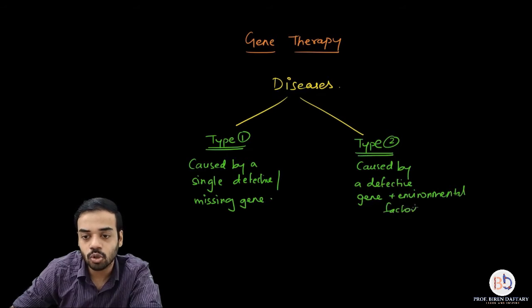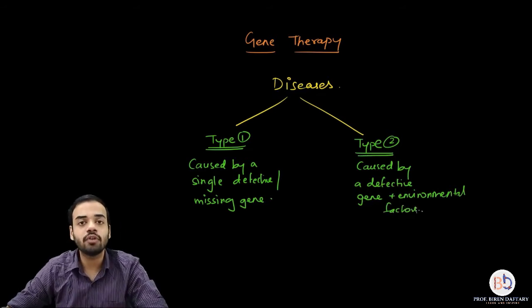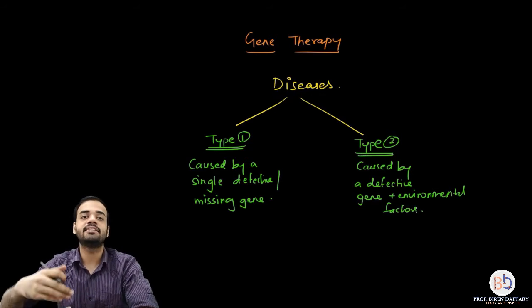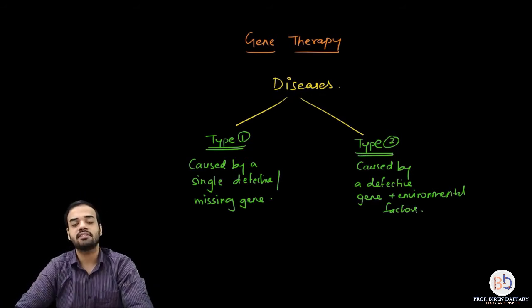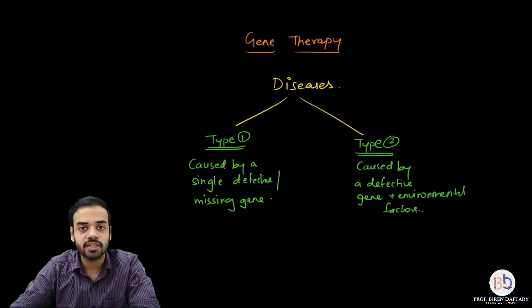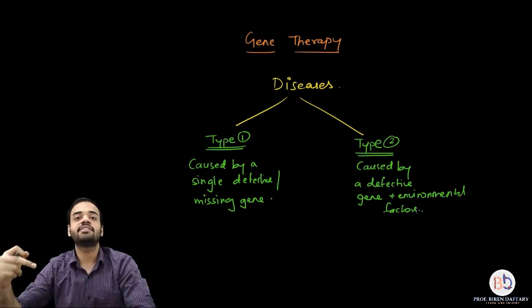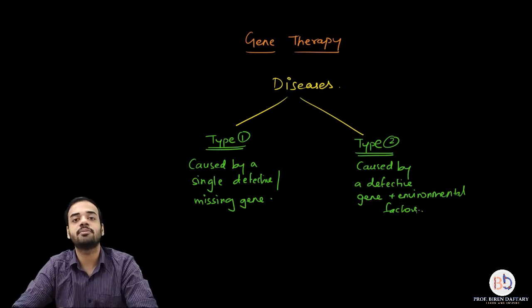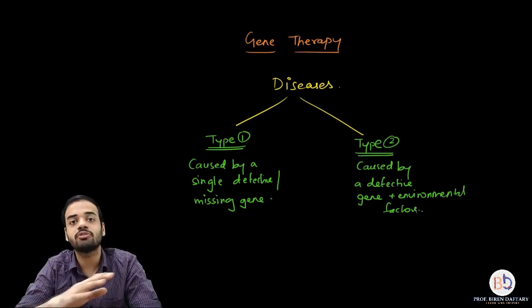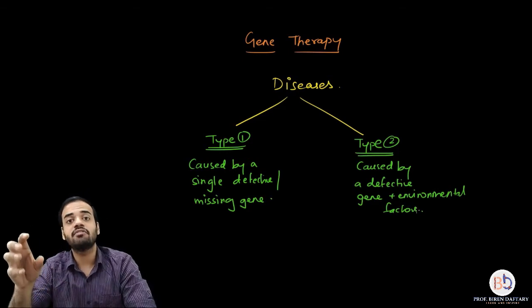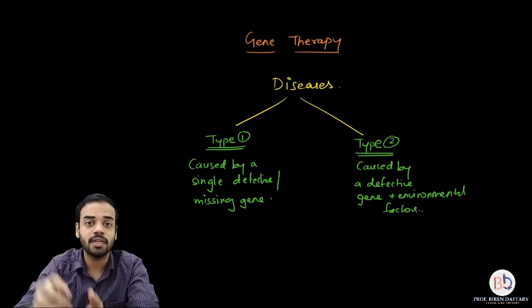Okay, so these are the two types of diseases. If you have a type 1 disease, it is very easy to rectify or repair it by inserting the proper working gene, by replacing the faulty gene or by addition of an extra gene, and that disease will be sorted. However, if you have a type 2 disease, then only adding a proper working gene is not going to solve the issue. Even the environmental factors are going to play a role.